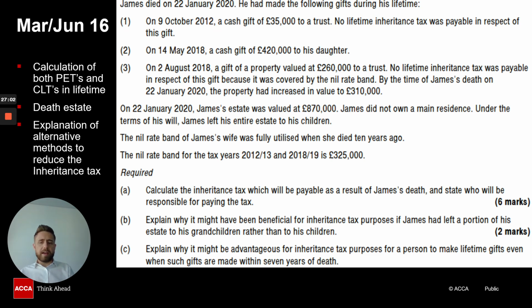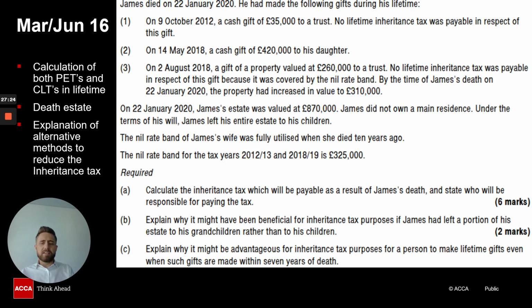Then we've got our third and final question. Now, inheritance tax can come up as a 10-mark question in section C, but it can also come up, of course, in section A and B as your objective test questions as well. Here I've given a 10-mark question in section C, updated again for Finance Act 2019-20.